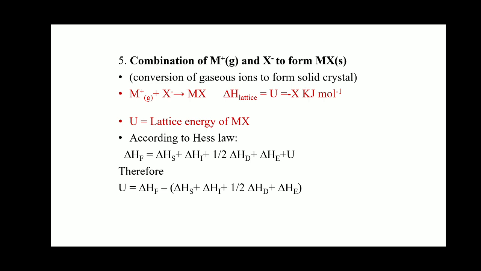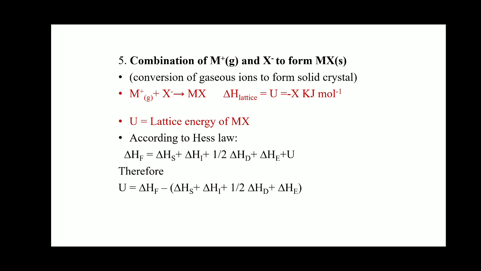We add all the energies: delta Hs is the heat of sublimation, delta Hi is the ionization energy, half delta Hd is the heat of dissociation, delta He is the electron affinity, and U is the lattice energy. So from this equation you can find the lattice energy U. If you know all the values, you can easily find the lattice energy by applying this formula: U is equal to delta Hf.